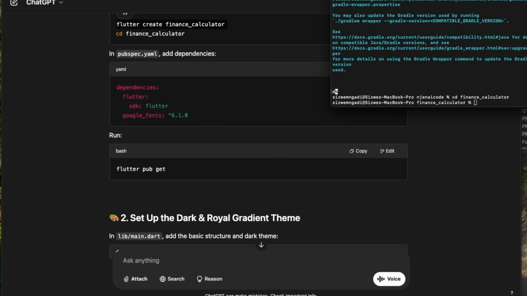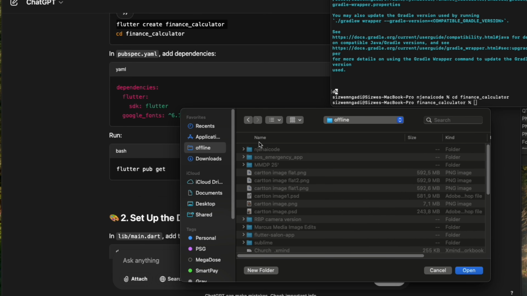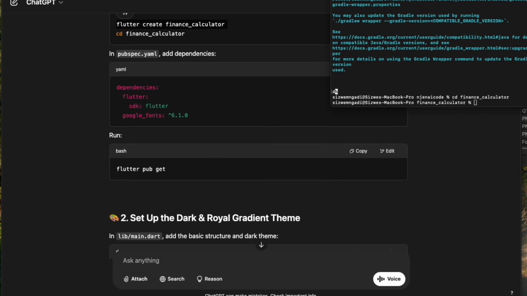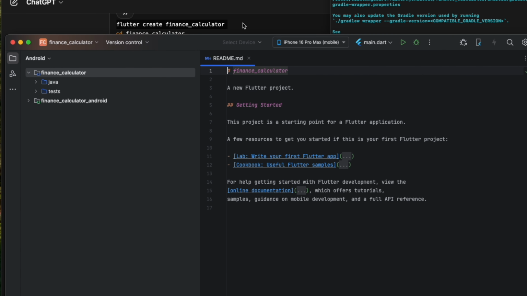I prefer to use Android Studio, so I'm going to look for this project. As I said, offline NJE NAI Code. I believe it is that project. Now it's going to ask me whether I trust the project. Yes, I do, as I am the one building the project. What do we have next? Okay, we need to open the project. There we go. The project is finally open.